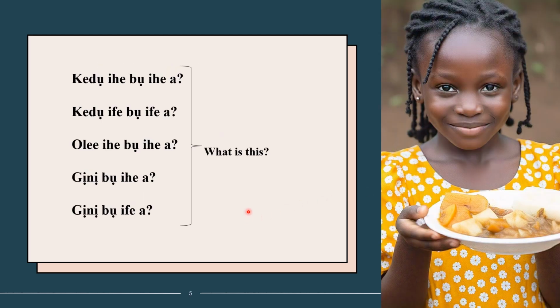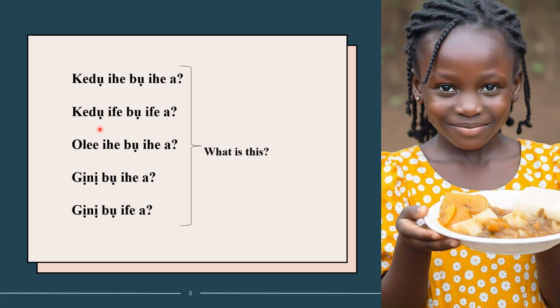Now, you want to say, what is this? How do you say it? Kedu ihe bụ ihe a? Take note of how I pronounce these two. Ihe a, ihe a, ihe a. Kedu ife bụ ife a?